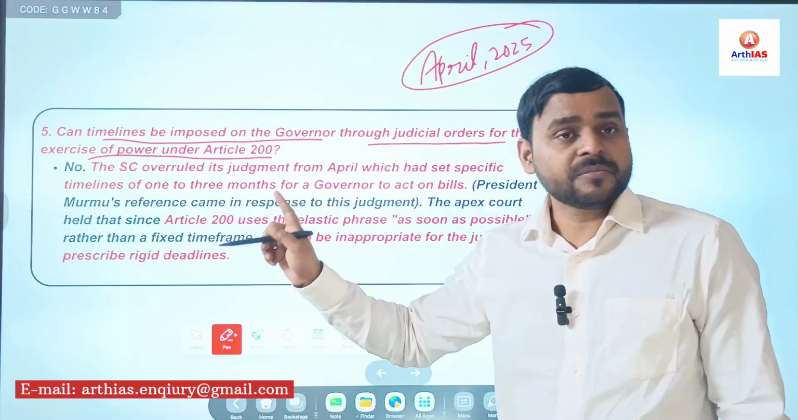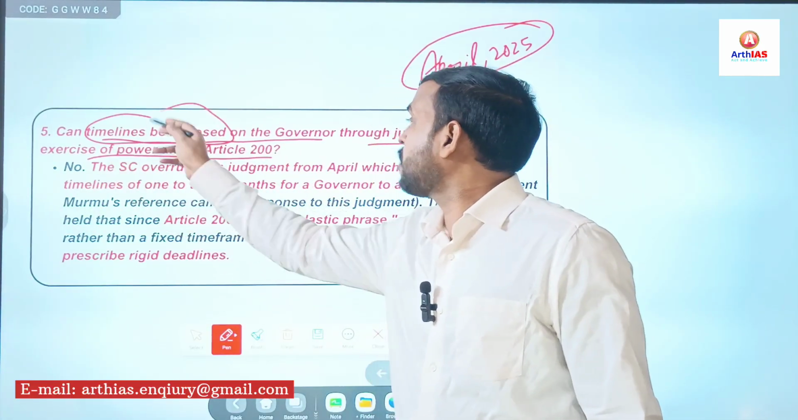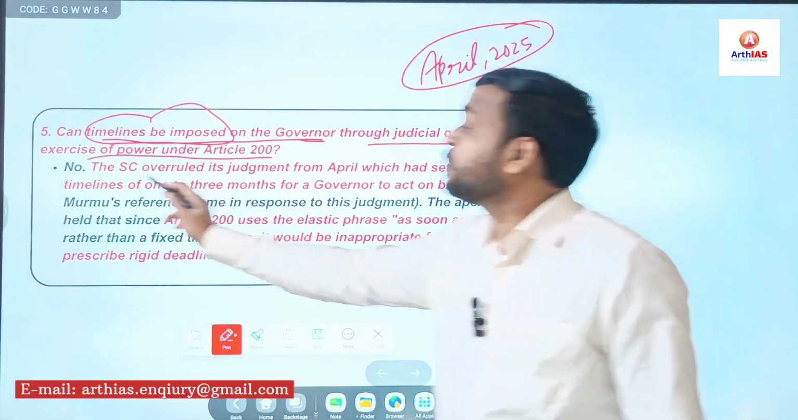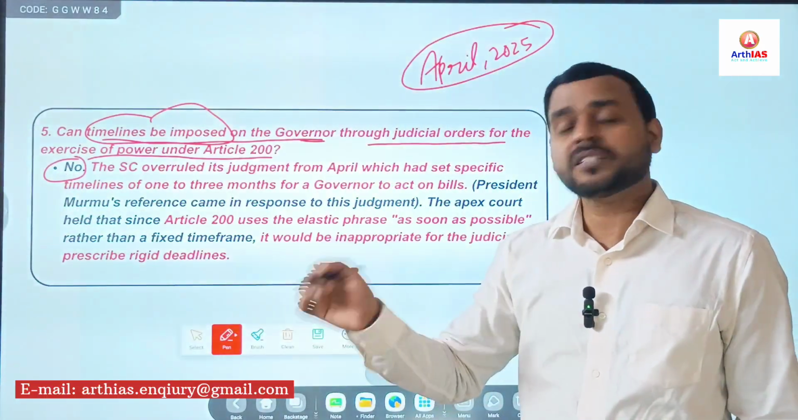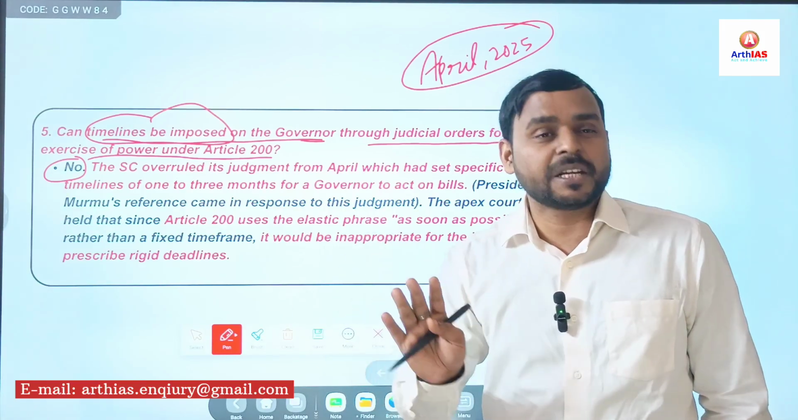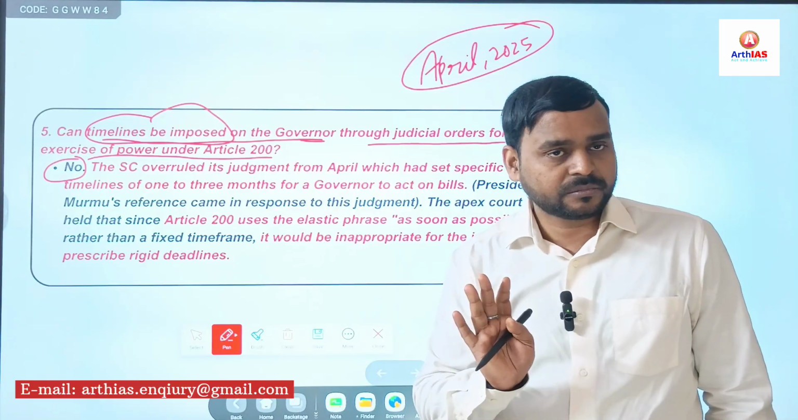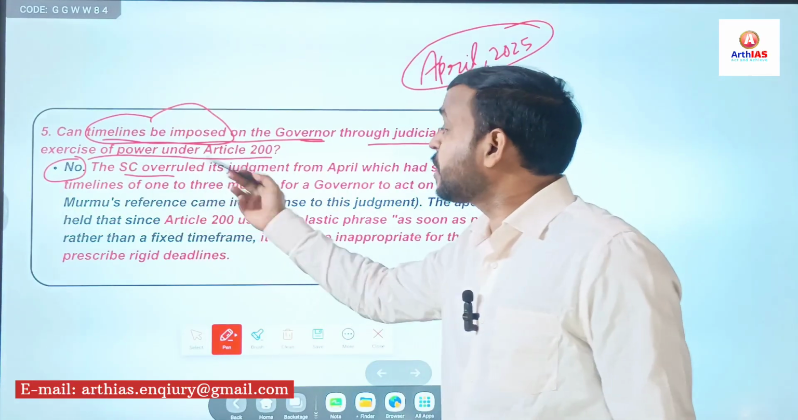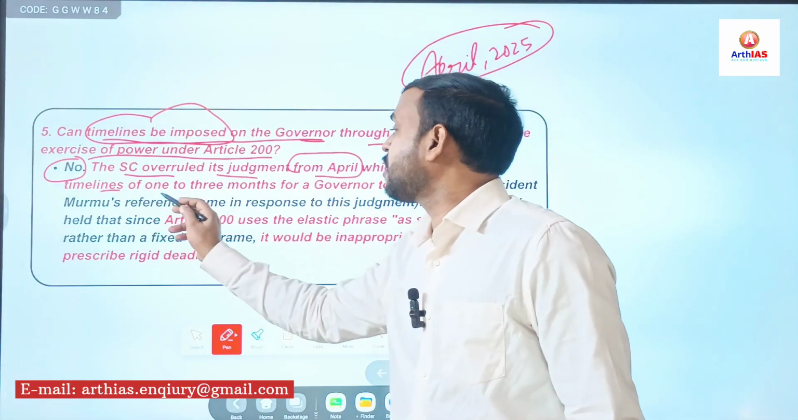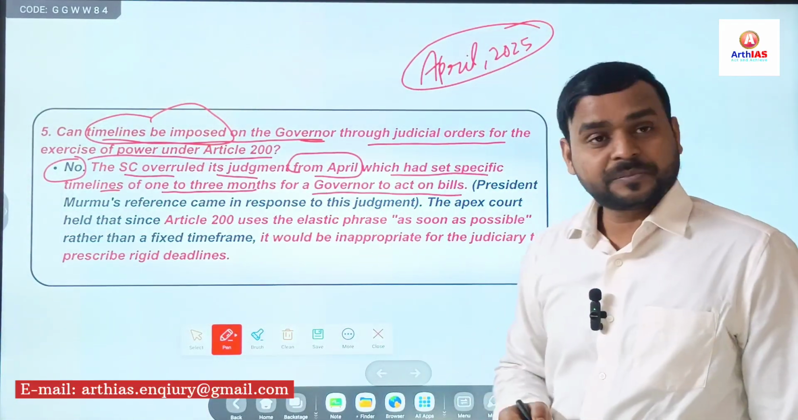And in question number 5, the President had asked the Supreme Court whether a timeline can be imposed on governors through judicial orders for the exercise of powers under Article 200. The Supreme Court said no. No timelines. This was the main context, that the Supreme Court cannot fix a timeline for the governor or president to give assent to state bills. The Supreme Court overruled its judgment from April, which had set specific timelines of 1 to 3 months for a governor to act on bills.